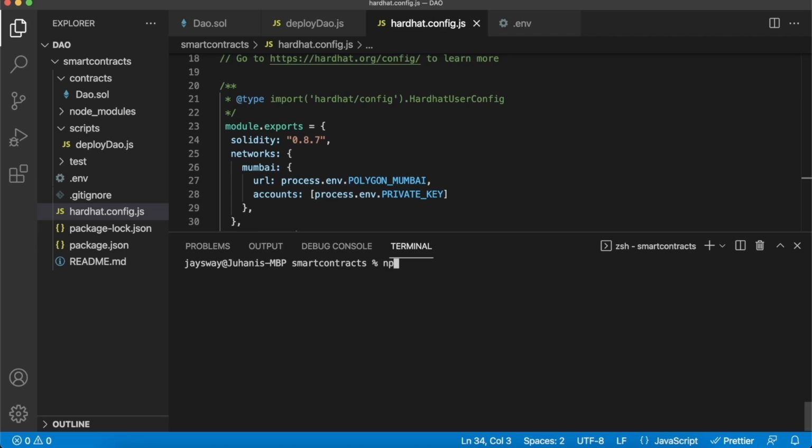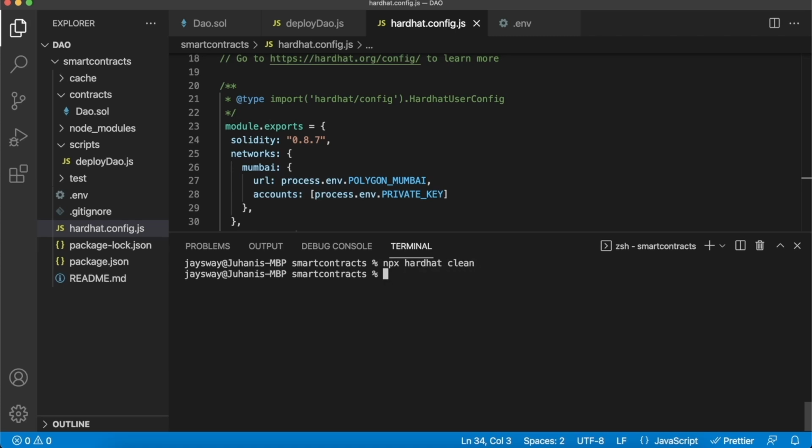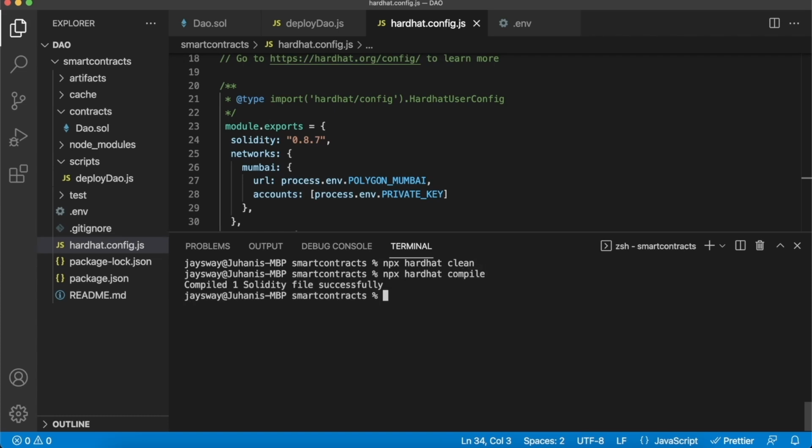The first command will be npx hardhat clean. Then for the next command, same thing, but rather than clean, we'll do compile. And you should get a message saying one file successfully compiled.